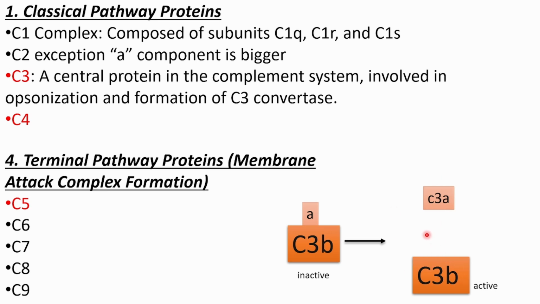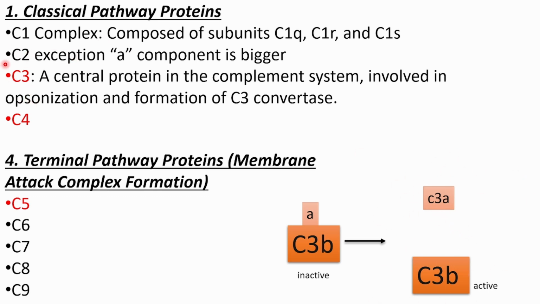Now it is active. In books, when these active components are written, there will be a bar on top. I forgot to mention it, but anyway you will understand. So this inactive has become active. How? The C3A component went away, and the B component is here. B is nothing but the binding component. This will bind and the other will go away. This also has its own role.